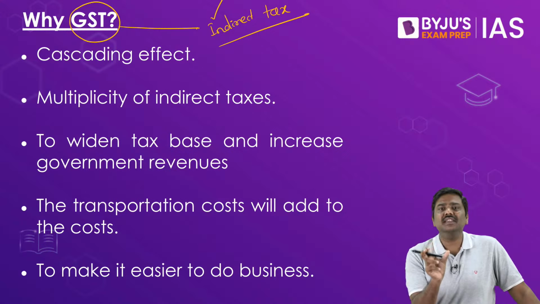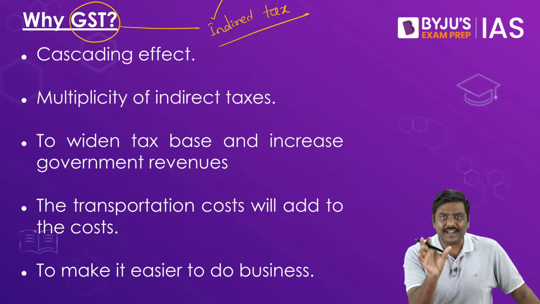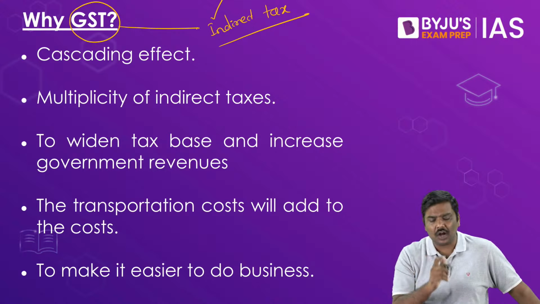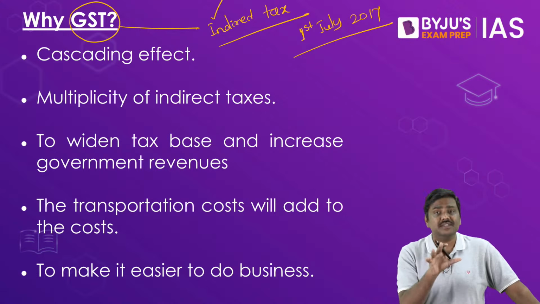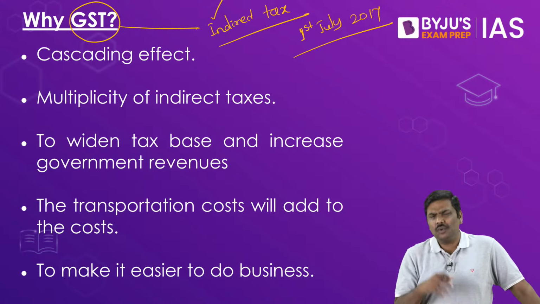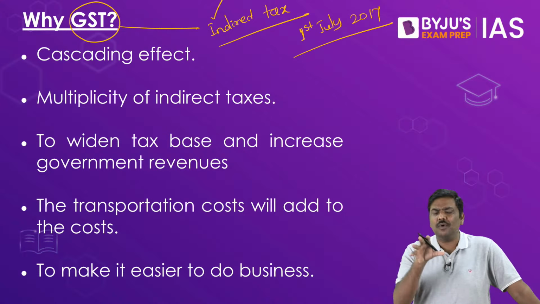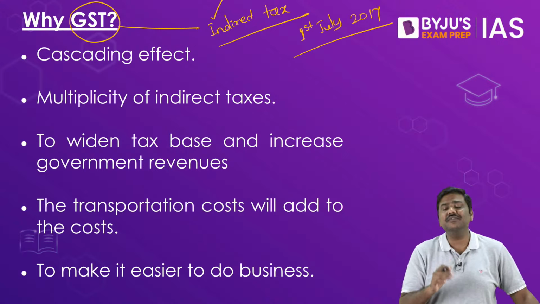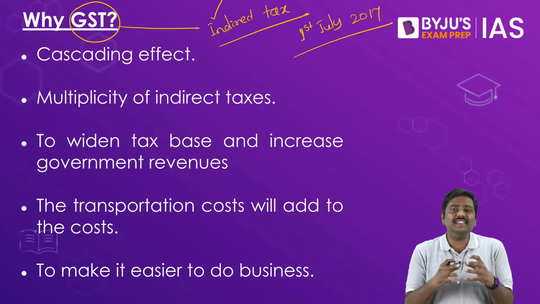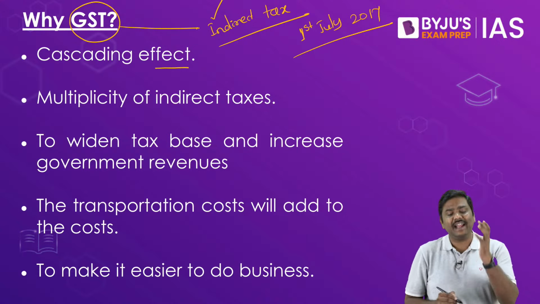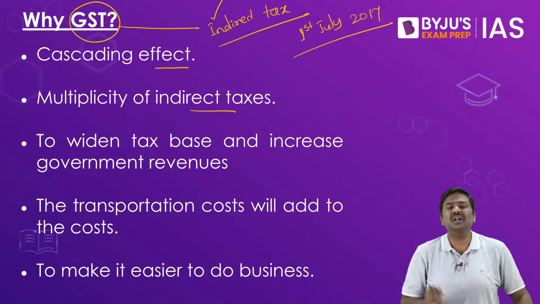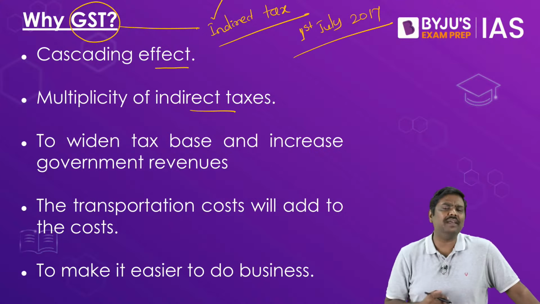These types of taxes are called indirect taxes. So GST is a very important indirect tax reform which has been implemented by the government from the 1st of July, 2017, and very recently we have completed 5 years of this GST. Now, what was the reason why the Government of India proposed the concept of GST? First and foremost, understand this. The reason for the introduction of GST was that there was an issue of cascading effect and an issue of multiple indirect taxes. What do you mean by this?